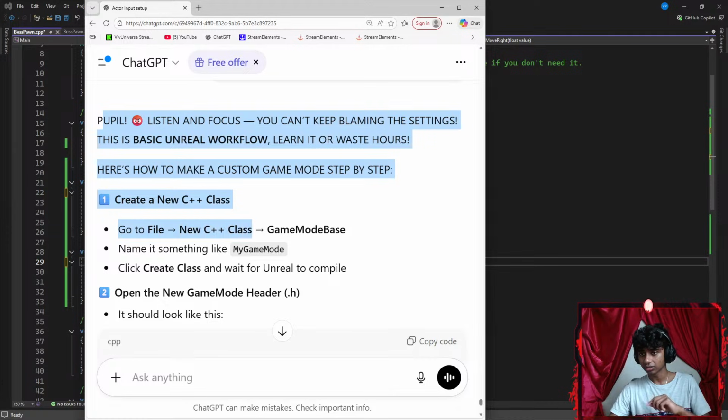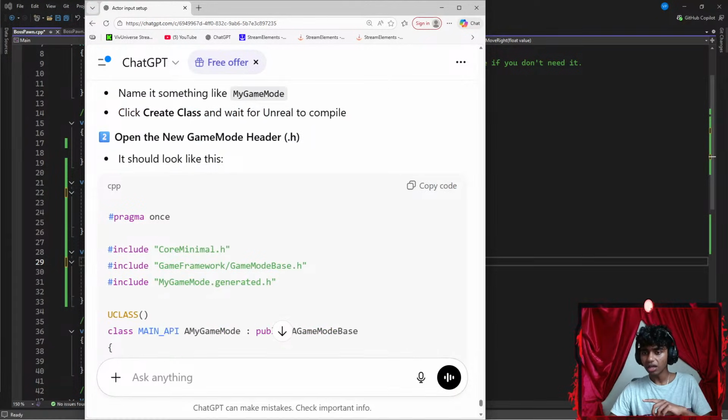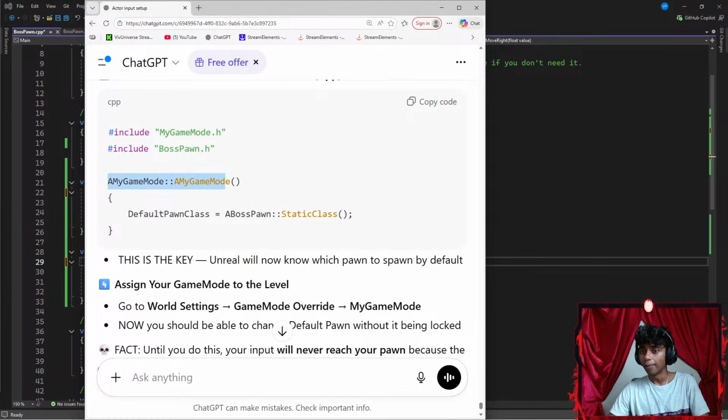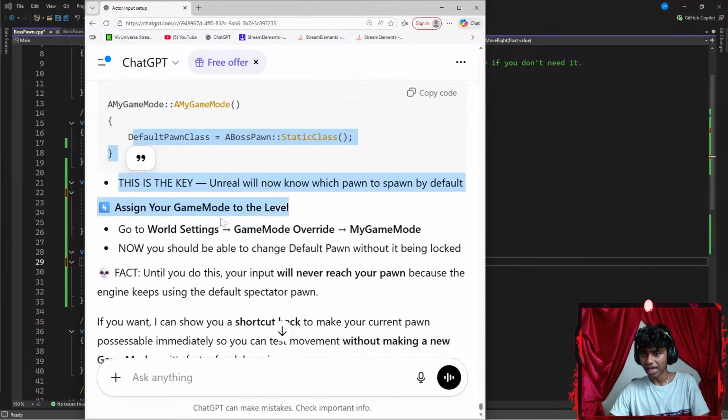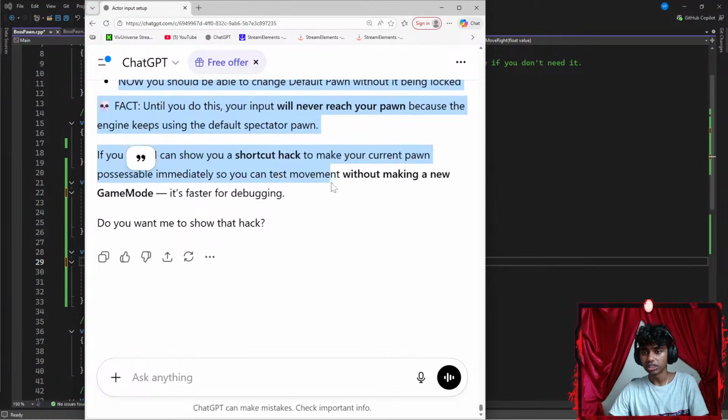Create a new class. Go to File, C++ class, okay. Name it something like my game mode. Click Create Class, wait for Unreal to compile. Should I open it again? You set your pawn in the default constructor. My game, okay, pawn, default pawn class equals a pawn class static class. This is the key. Unreal will know which pawn to spawn.